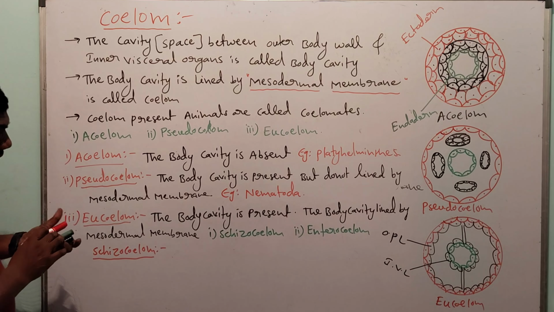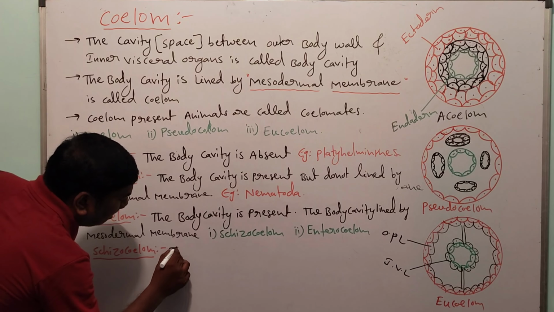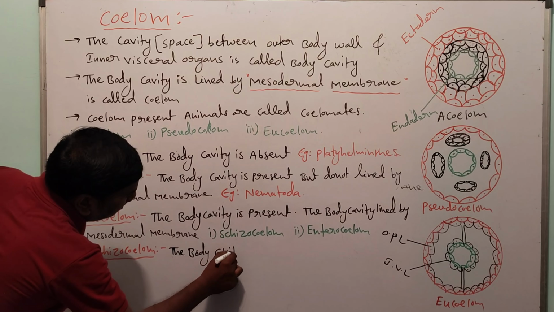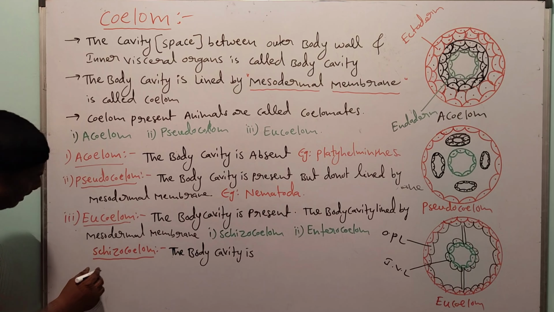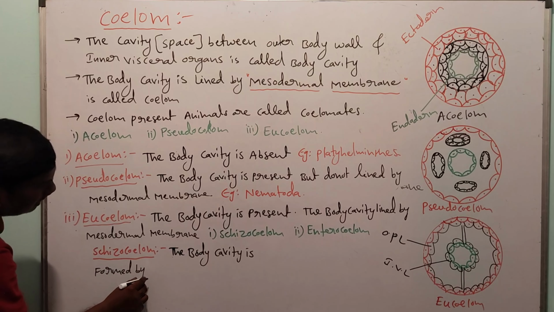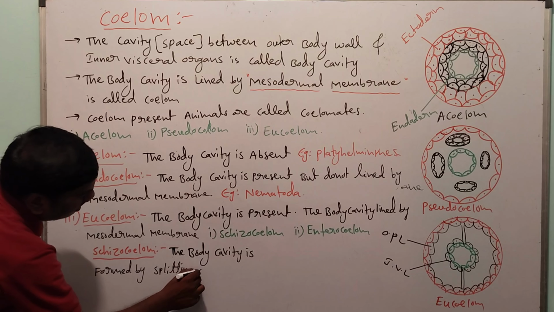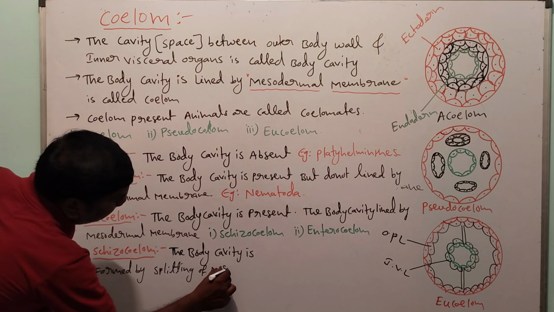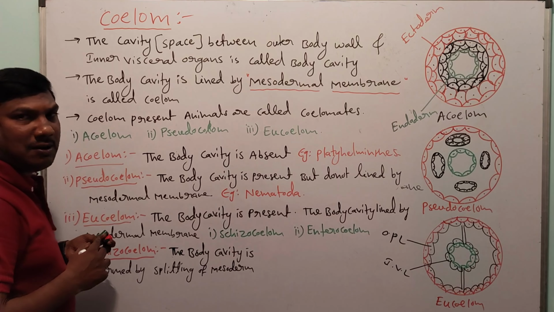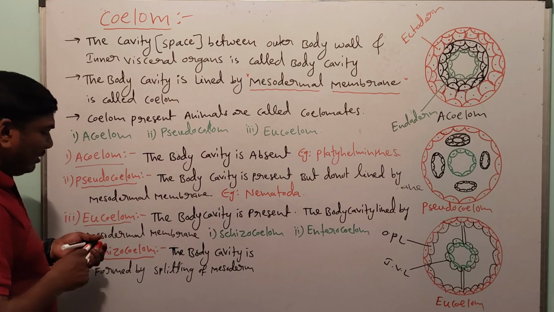Schizocoelom means the body cavity is formed by the splitting of mesoderm. The coelom formed by the splitting of mesoderm is called schizocoelom.